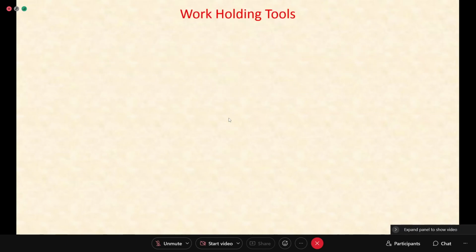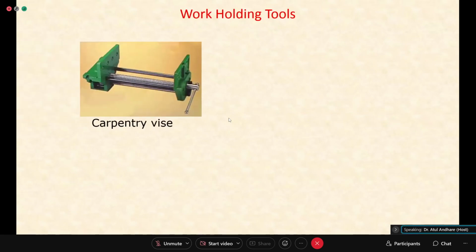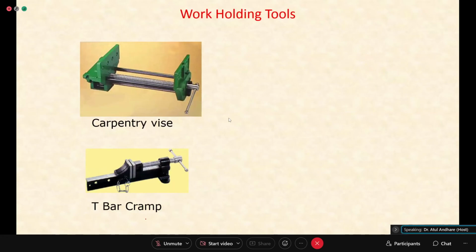Then we'll look at some work holding tools briefly because our time is getting over. Carpentry wise, even in case of fitting, we have seen the bench vise. Now this vise is slightly different. This is much longer actually. You can have a T-bar clamp. The shape of the bar gives the name. This has one movable jaw and one fixed jaw, and the fixed jaw location can be adjusted here or here. This carpentry vise will be mounted on a table.